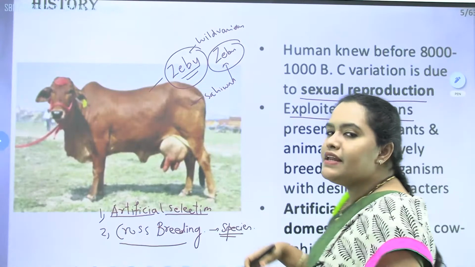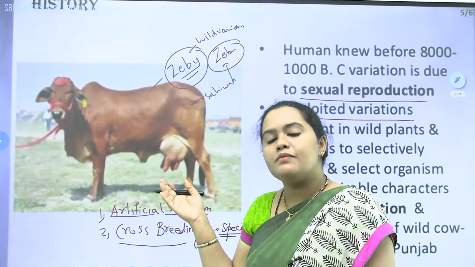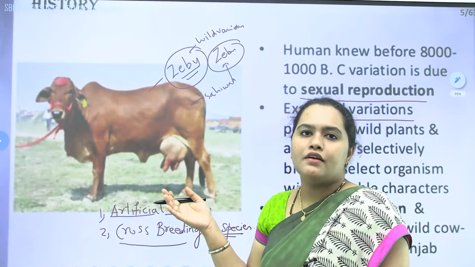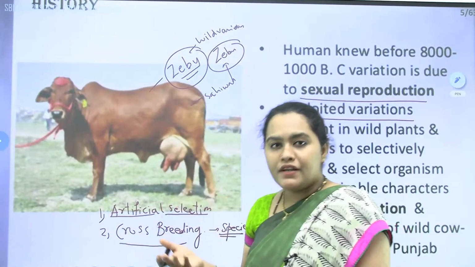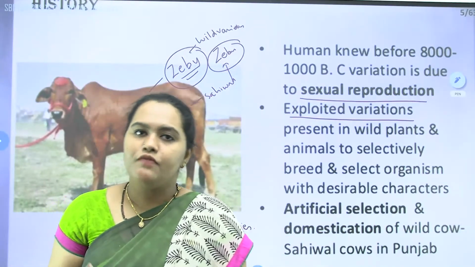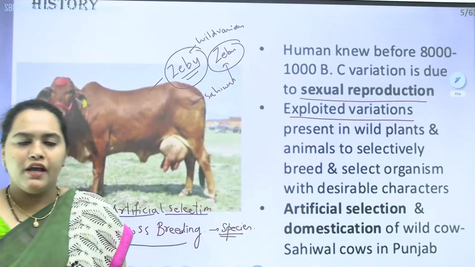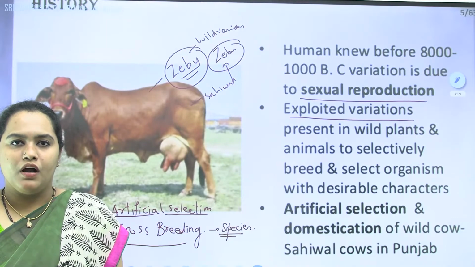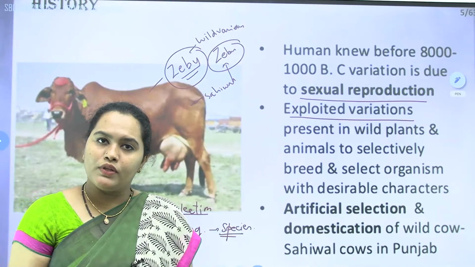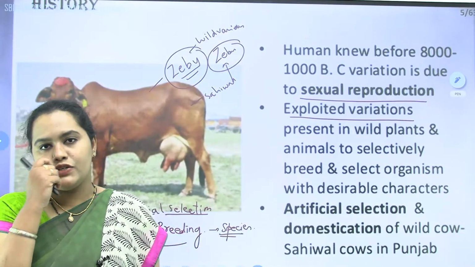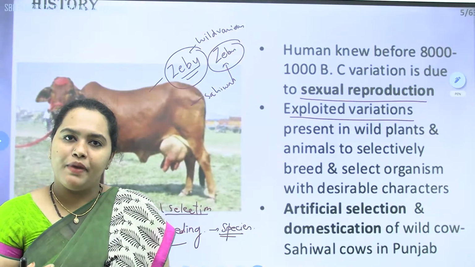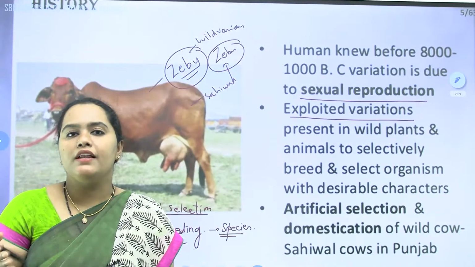And like this, many different types of domesticated animals have been crossbred. Even chickens have been crossbred. And the pet animals, the dogs and cats, have been crossbred for commercial utilization. So in this chapter, we'll be studying inheritance and variations, and the transfer of characters from the parents, how they get transferred through genes.